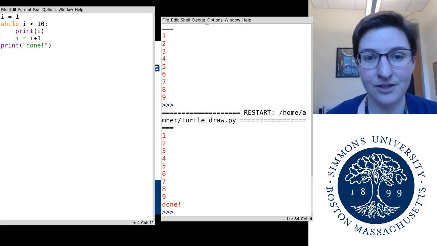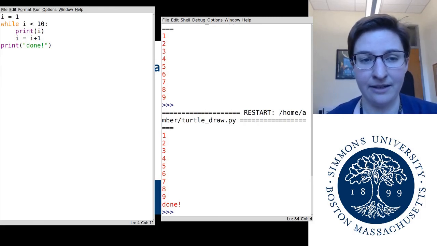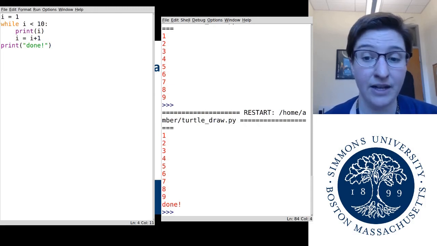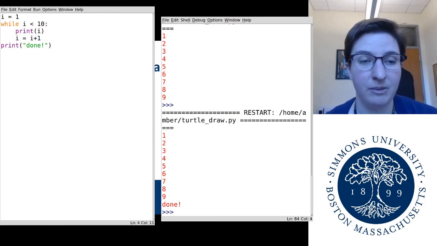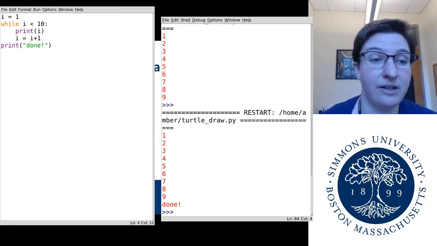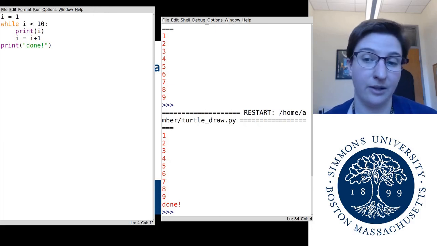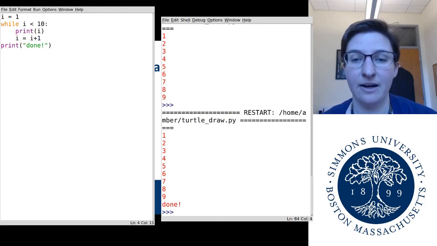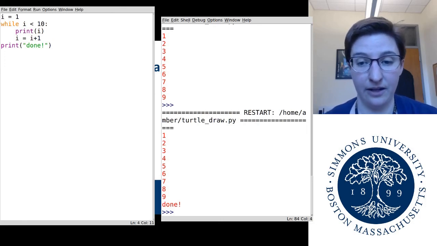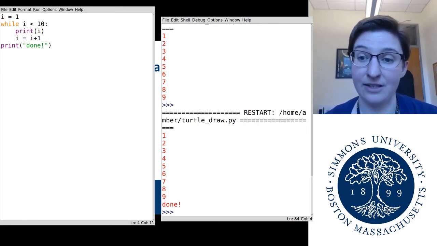So that actually took a little bit longer to explain. I don't want this to go on for too long, so I'm actually going to pause here and suggest that you go type this code in, play around with it a little bit, see if you can get it to maybe print only even numbers or print up until 20 or something like that. So modify the loop a little bit, play around with it, just make sure that it works for you, and then I will come back with the rest of the slides. All right?